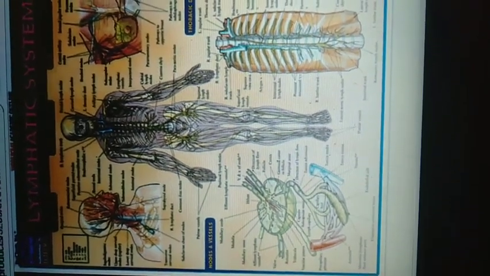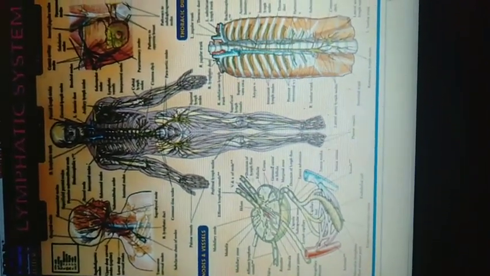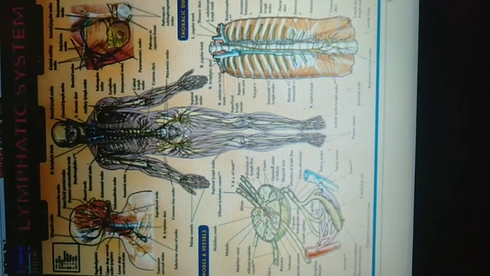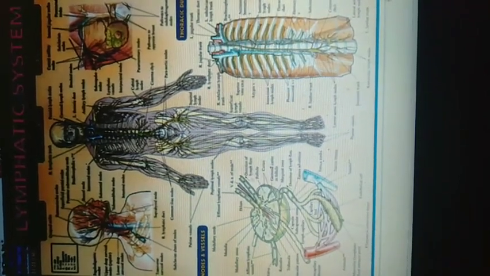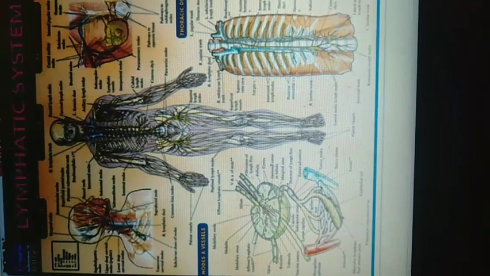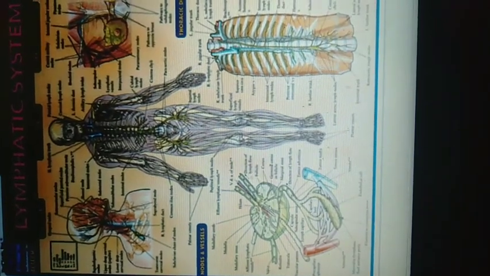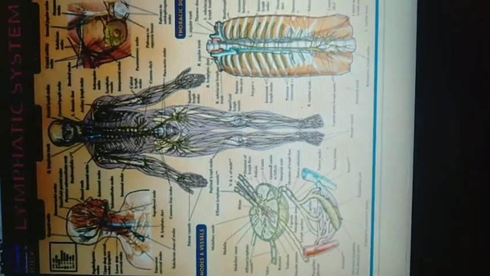In this class, we have discussed two types of animal tissues, epithelial and connective tissue. Next class, we will discuss muscular tissue and nervous tissue. That's all for today.